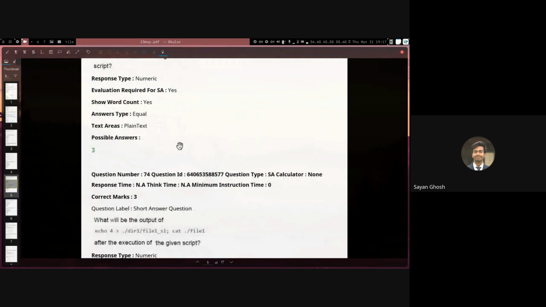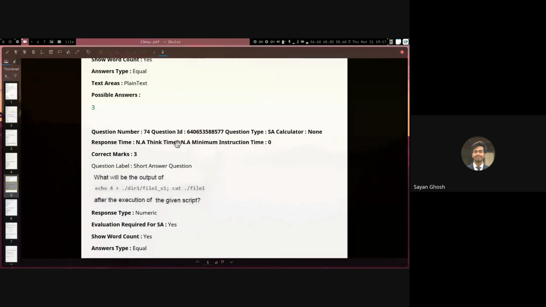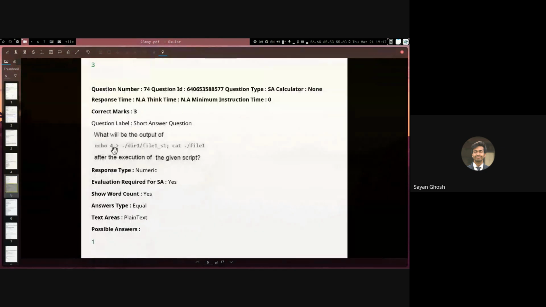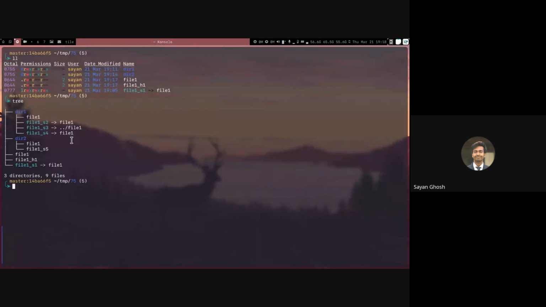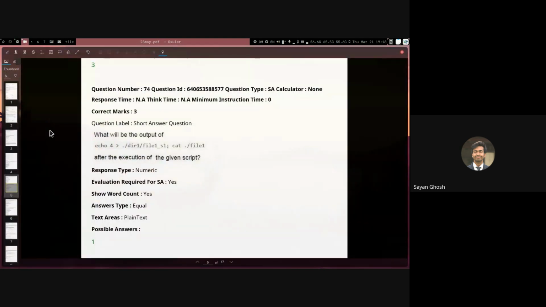Okay, so the next question is echo 4 into dir1/file1_s1 and cat file1. So if we see, let me tree it. You can see in dir1 we have this one file1_s1.